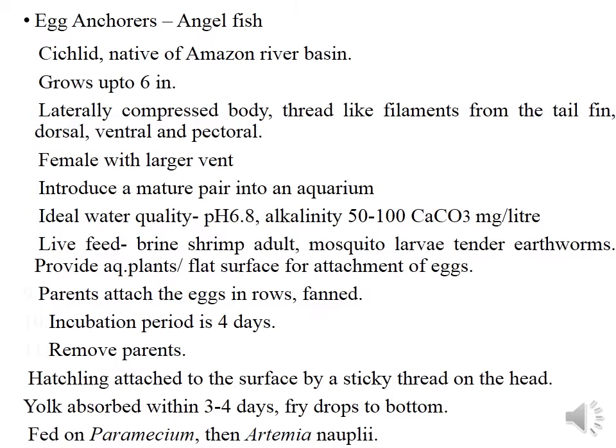Hatchlings are attached to the surface by a sticky thread on the head, and the yolk is absorbed within 3 to 4 days. Once the yolk content is over, the fry starts to drop to the bottom. It's a fatty acid that is present in the yolk that makes it float on the surface. Once this yolk is completely absorbed, it drops down to the bottom and feeds on paramecium and artemia.